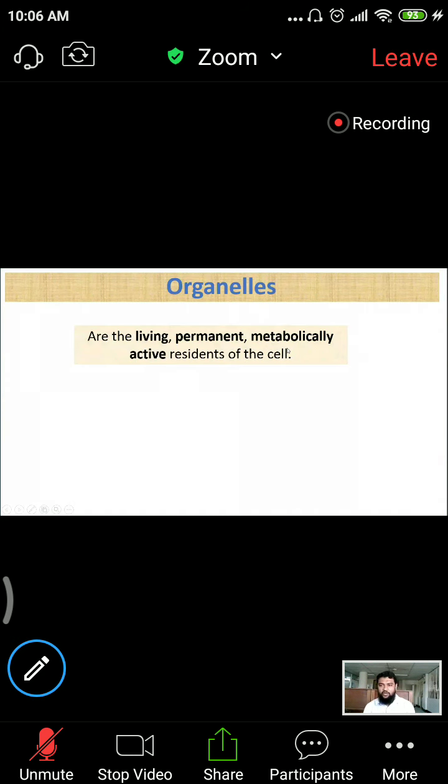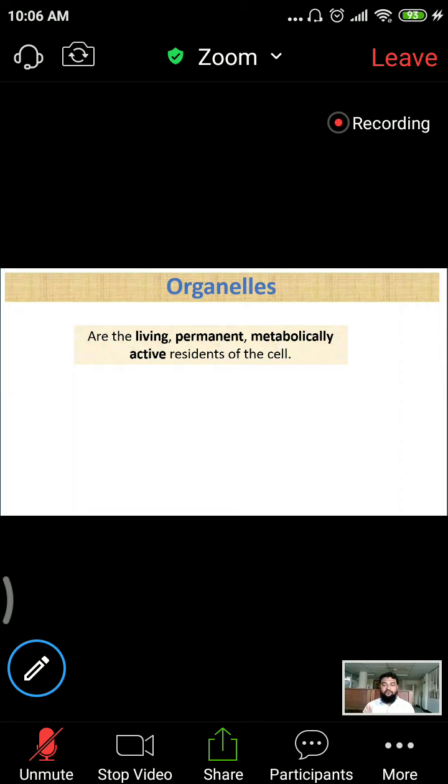So what is organelle? Very importantly, what is organelle? Organelles are living, permanent, metabolically active components of the cell. Living, permanent, and metabolically active, all three characteristics are needed. If I made this definition in reverse way, these are dead, transient, metabolically inactive components of the cell.